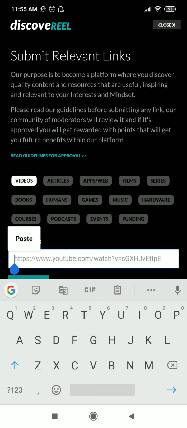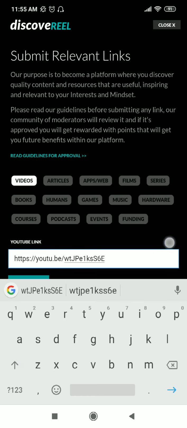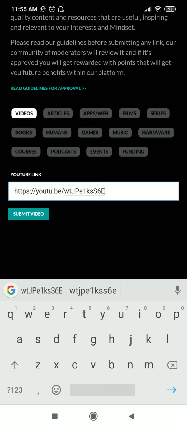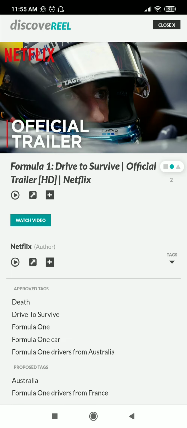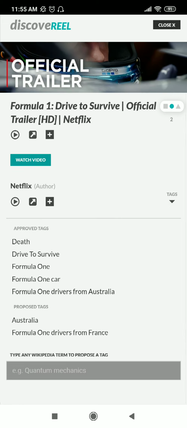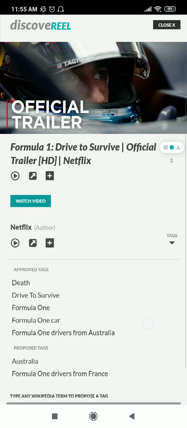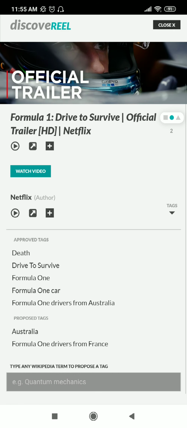So this is like collecting any video or article for now that's on the web that you want to collect in Discovery. So right now that video is already in Discovery, but I'm going to show you here tagging it. So the relevancy in tagging is you describing what that video is to you. So for example, there's a little bit about death in there and how dangerous Formula One driving is. There's the series called Drive to Survive, and these are all terms from Wikipedia, so Formula One, etc.